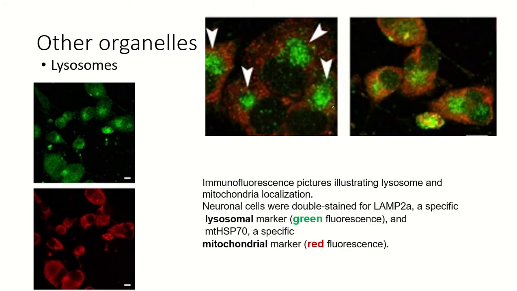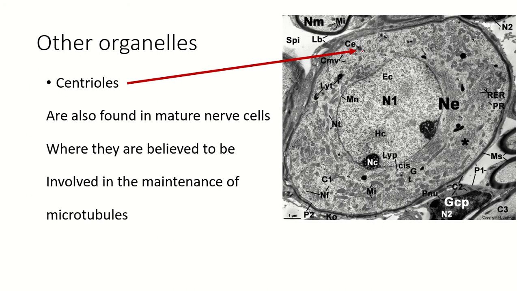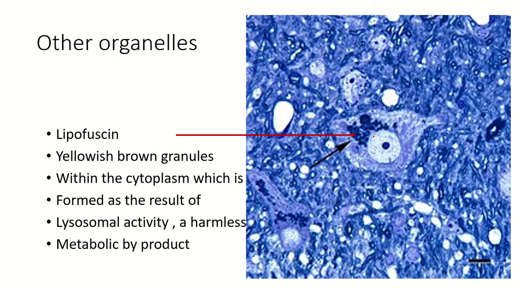This is the fluorescence staining picture, and the greenish area indicates the lysosomal marker, and the red area indicates the mitochondrial marker. This is the electron microscopic picture showing the centrioles. Centrioles are also found in mature nerve cells, where they are believed to be involved in maintenance of the microtubules. Lipofuscin is a yellowish-brown granule within the cytoplasm, formed as a result of lysosomal activity, a harmless metabolic byproduct.